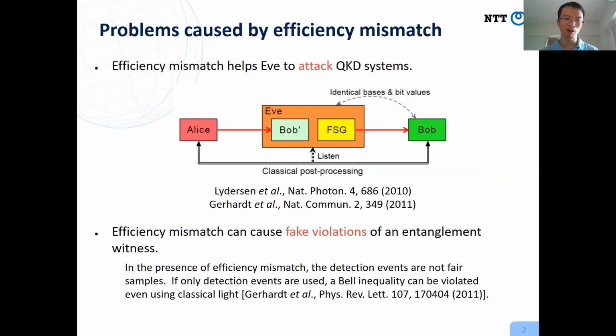So if we perform a verification task, such as entanglement verification, we can get false positive results if we only use detection events. For example, people have demonstrated that with efficiency mismatch, we can see a fake violation of a Bell inequality, even if the state is classical.